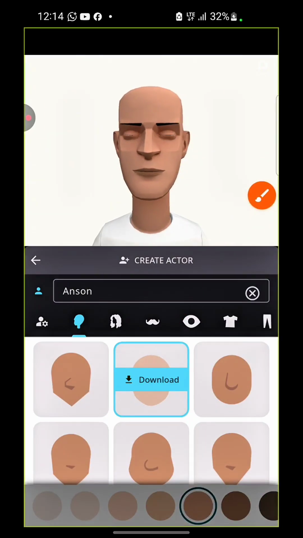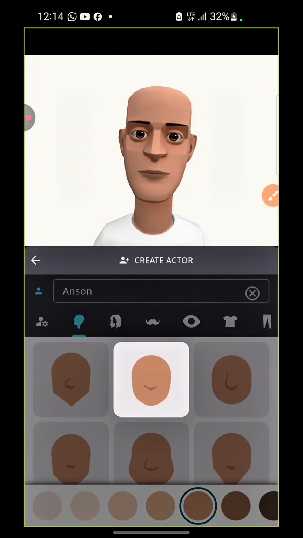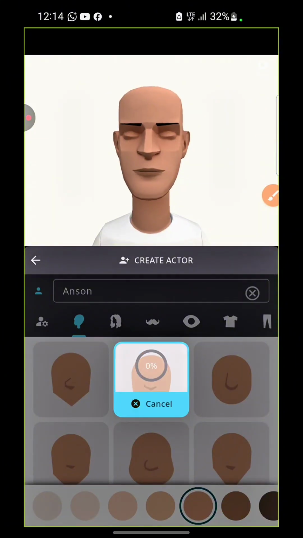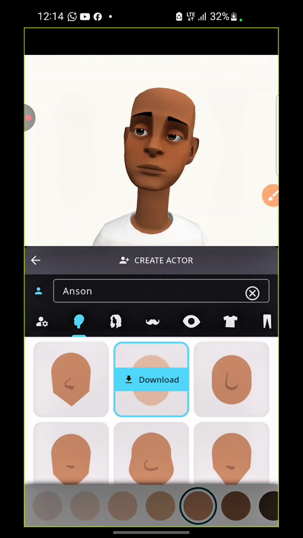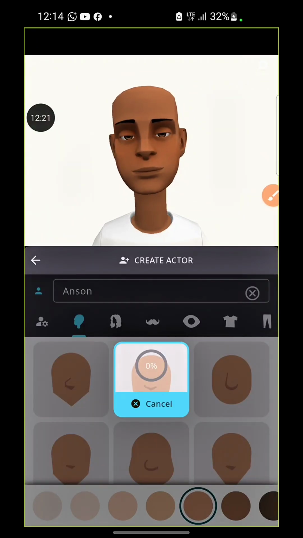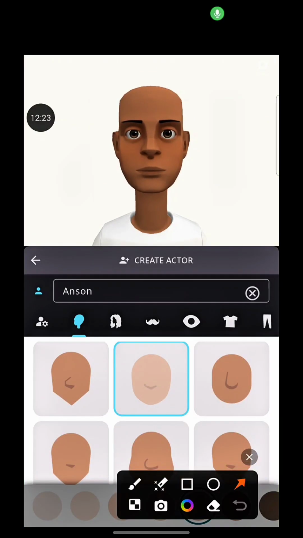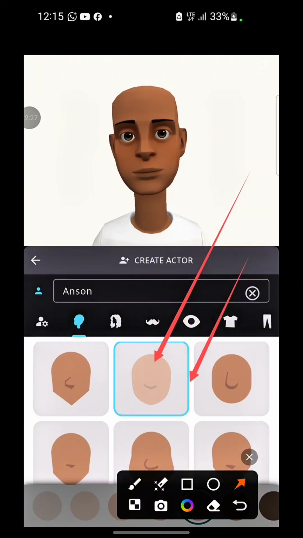Okay, this is basically very easy. You just have to go through all the steps. Let me wait for it to download so you see how it looks. You can see the head looking like bicycle seats and all that. So let's click on download and wait for it to download. So you can see that it's done downloading, right? So you just have to pick the kind of head you want.